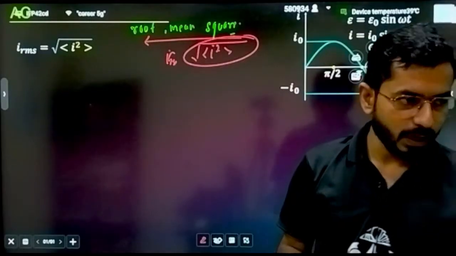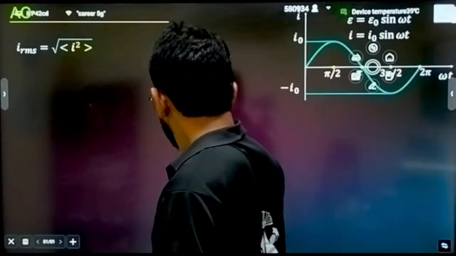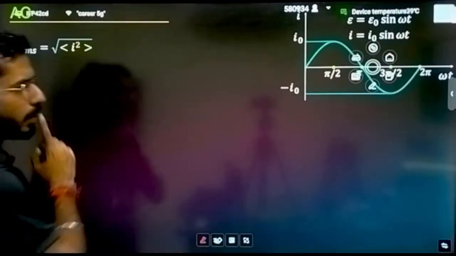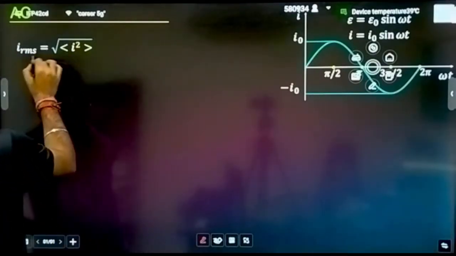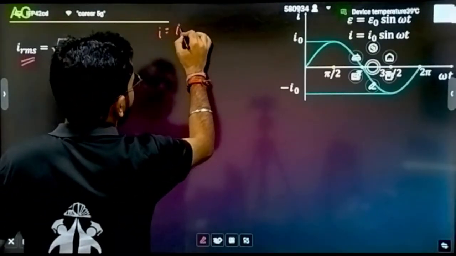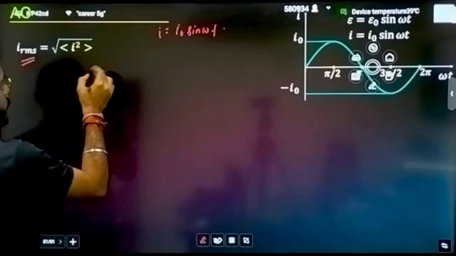Because in board exam you cannot directly write the things, so let's derive it. So you also continue with me. Okay, let's see how we can derive. We want to calculate RMS current, and what is the equation of current that is given? I is equals to I naught sine of omega t. Fine. What is the first step, students?